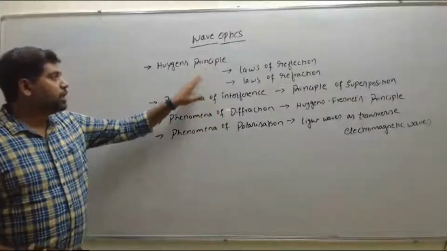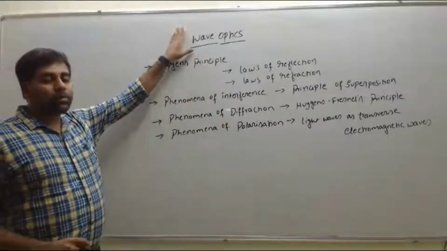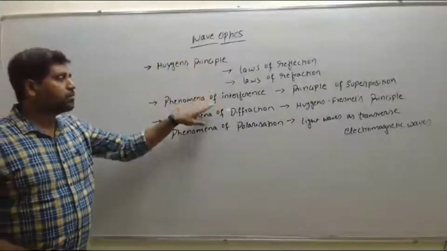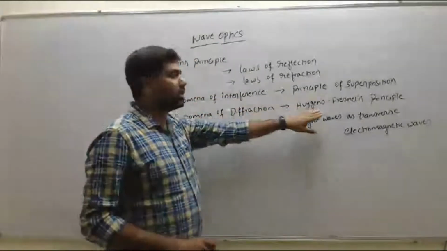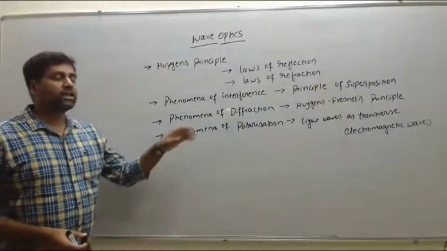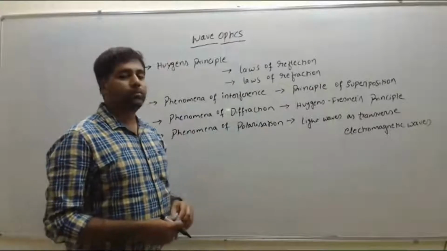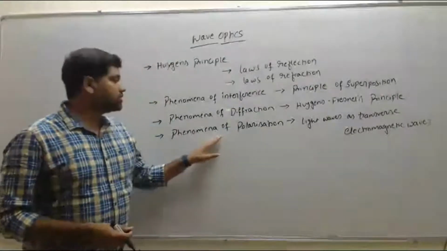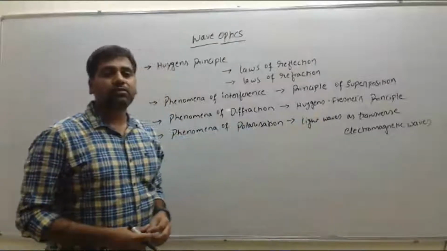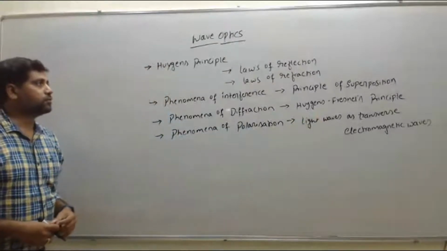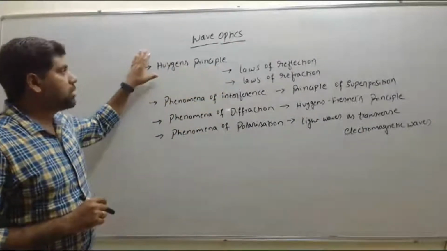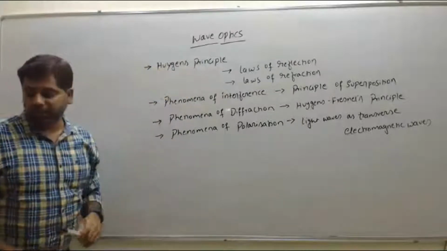So this is the brief about the chapter wave optics. First we are going to discuss the Huygens principle, then the phenomena of interference by using the principle of superposition, then the phenomena of diffraction by using Huygens-Fresnel's principle, and last the phenomena of polarization, that is light waves as transverse electromagnetic waves. So we will study one by one. Those topics start with the Huygens principle.